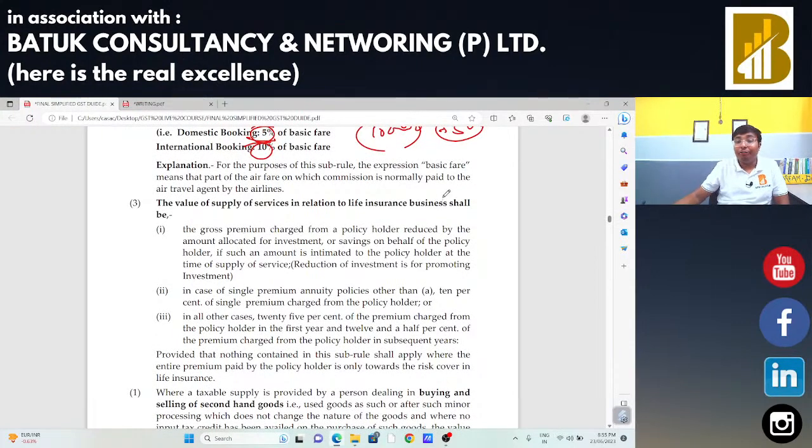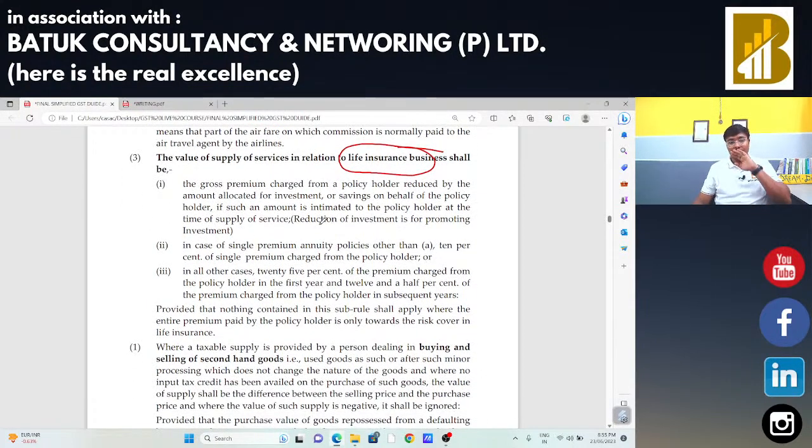Now, what will be the value of supply for an insurance agent in case of insurance business? So, it is the gross premium charged from a policyholder, reduced by the amount allocated for investment or saving on behalf of the policyholder, if such amount is intimated to the policyholder at the time of supply of services.